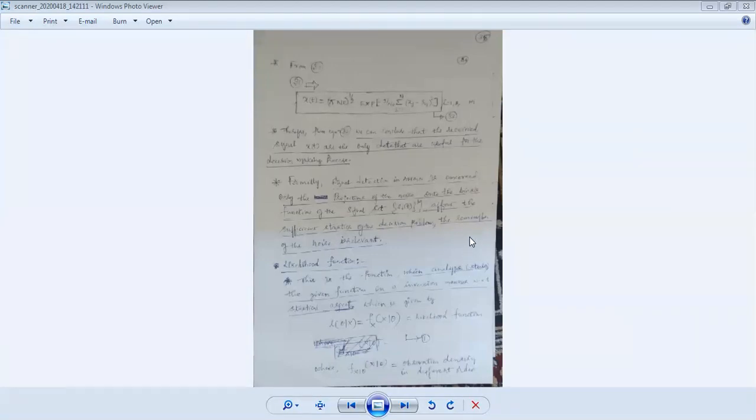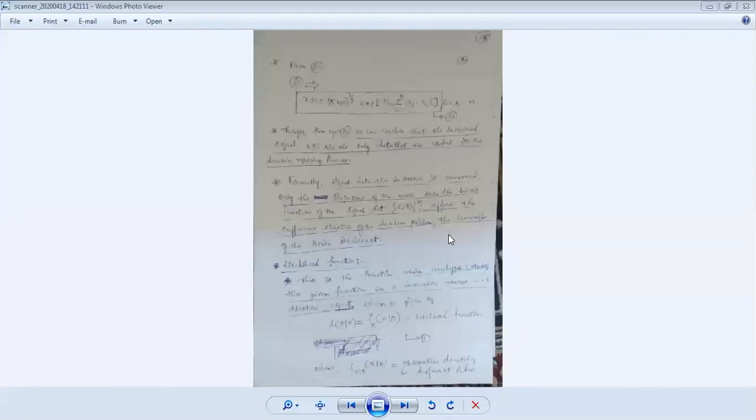The receiver will calculate some probability functions. As I mentioned, look back, this is the equation, the output. Very clear, this is the final output, and this x(t) depends only upon the probability density function. This function is generated by the receiver, and the transmitter, the channel.